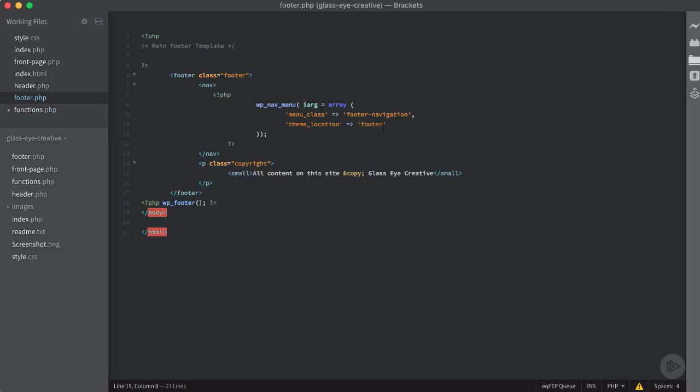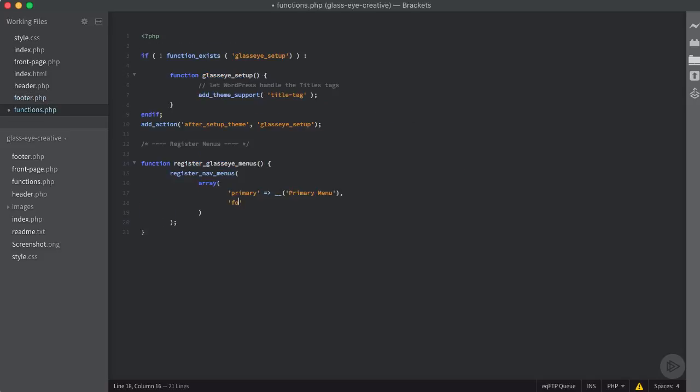So once again, if we come in here, or a theme location for that, it's just footer. So we want to tell it where our theme menu is located, so it's in the footer. And then we're just going to call this one footer menu. And make sure we have all of our parentheses closed.